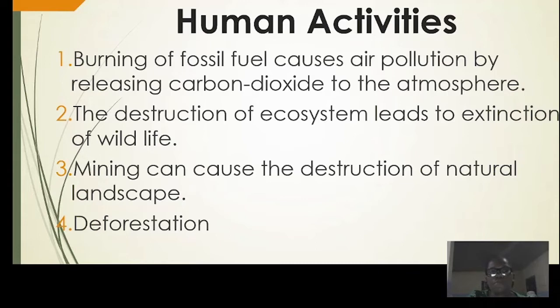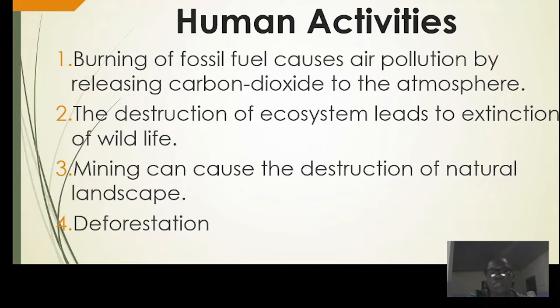When these fossil fuels are burnt, there is an increase in carbon dioxide in the atmosphere, and there is less oxygen in the air. Remember, this carbon dioxide can in turn cause air pollution, which is dangerous to human life as well. So that's the first activity caused by humans that can affect our natural resources.